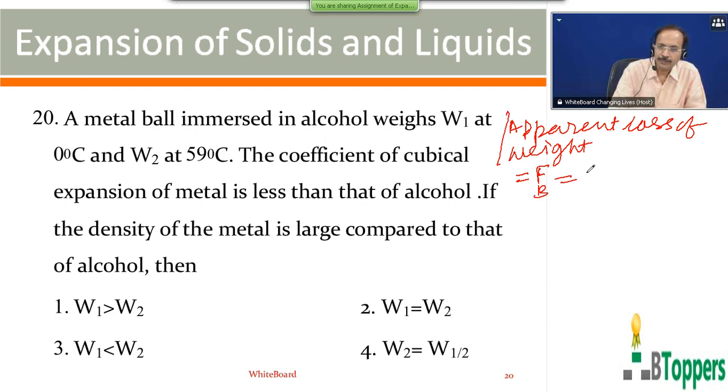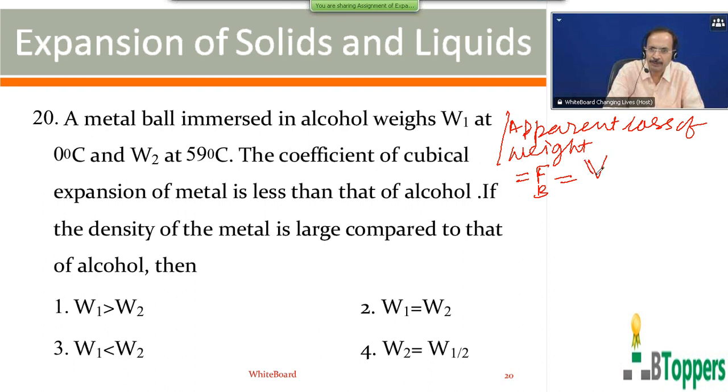That is equal to the weight of the liquid displaced by the body. The volume of the liquid displaced by the body is equal to the volume of the body when the body is completely immersed inside the liquid. So the magnitude of the force of buoyancy is equal to the weight of the liquid displaced by the body, which you can write as the mass of the liquid displaced into g.